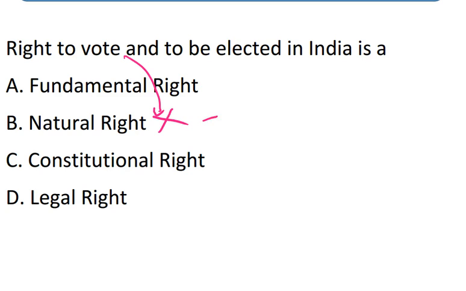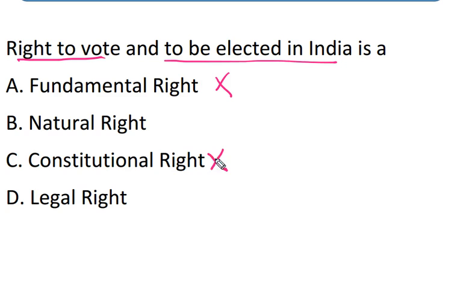For example, if a person is born as a human in India and becomes a citizen, by virtue of natural right he cannot get the right to vote. If he is involved in criminal activities, his voting rights can be cancelled by law and he can be debarred from contesting elections. So the right to vote and to get elected in India is not a fundamental right, not a constitutional right, not a natural right. It is simply a legal right provided under the Representation of People's Act 1950.